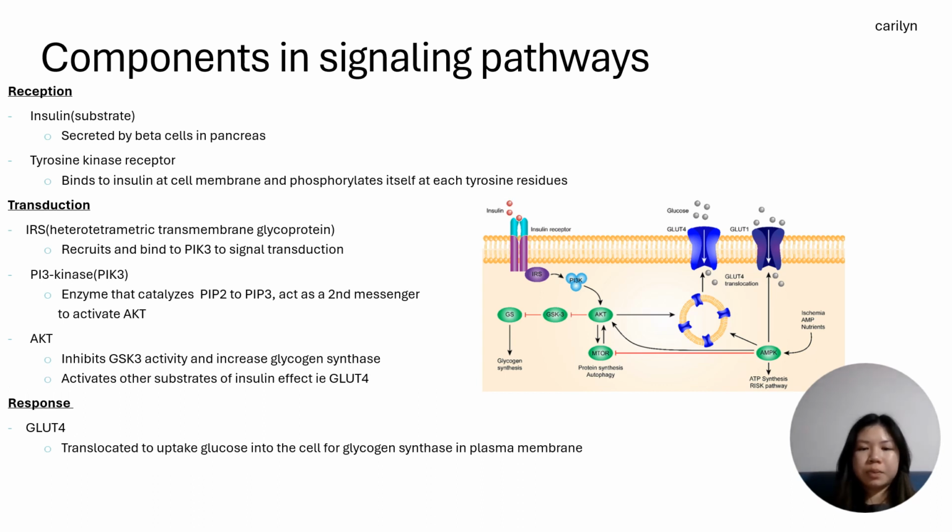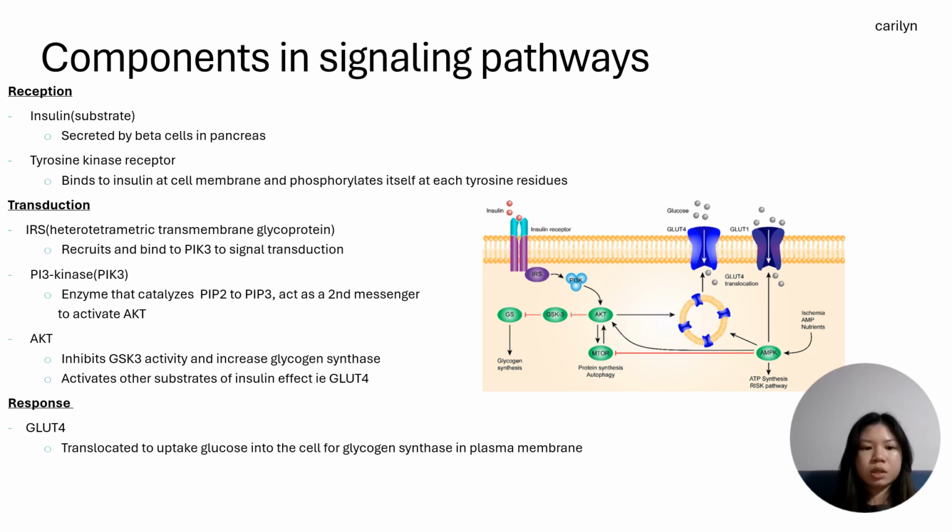After that, you'll move on to a transduction stage whereby you have your IRS, which is a transmembrane glycoprotein, and it recruits and binds to PI3K for signal transduction. And your PI3K is actually an enzyme kinase that catalyzes PIP2 to PIP3 and acts as a second messenger which increases concentration to relay and amplify the signal to activate AKT.